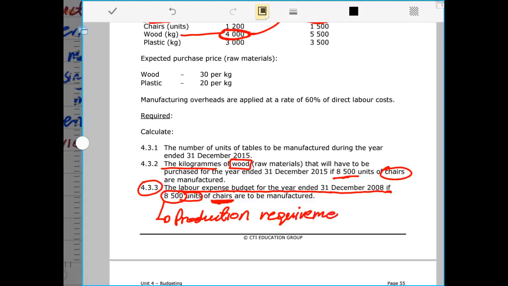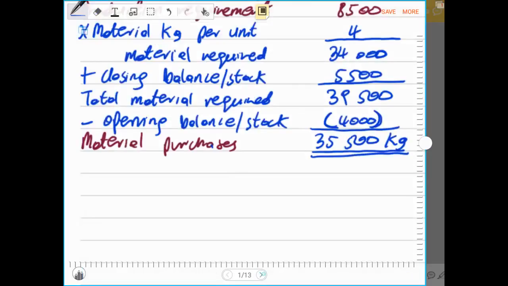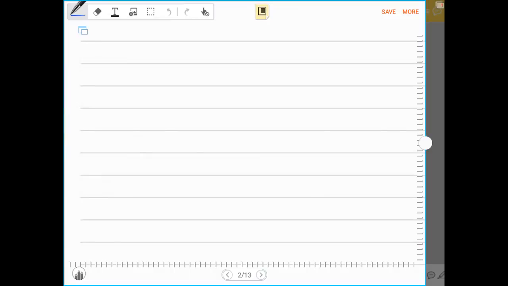So now if they say we must assume that this is the production requirement, it simply means that 8,500 is the production requirement, because the labor expense budget always starts with the production requirement. Therefore now we do 4.3.3, where we are doing the labor budget.